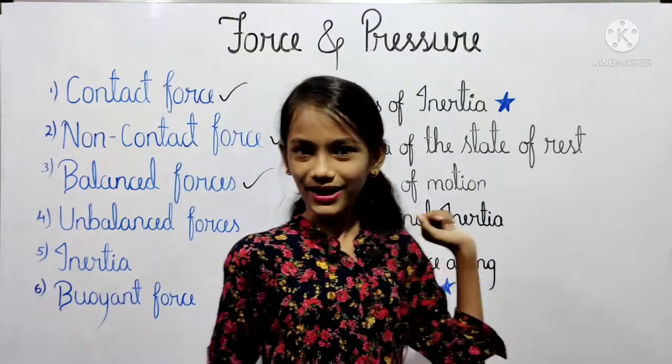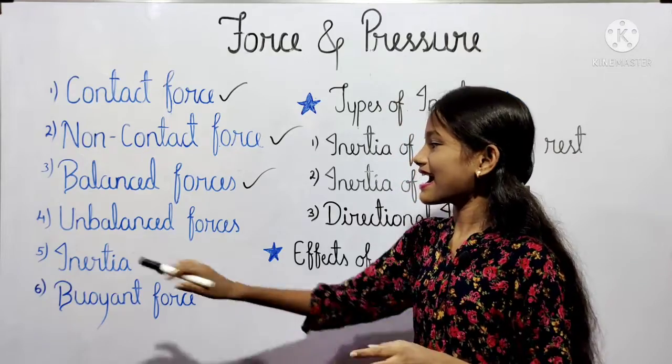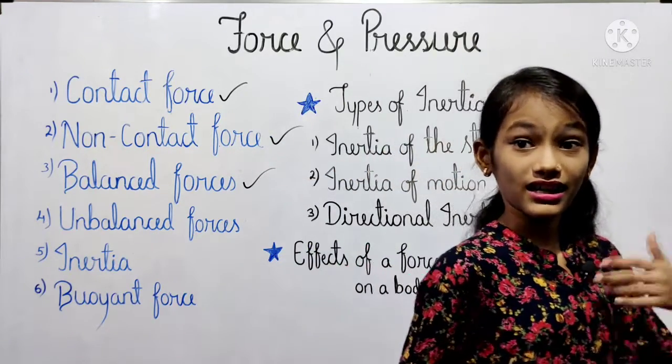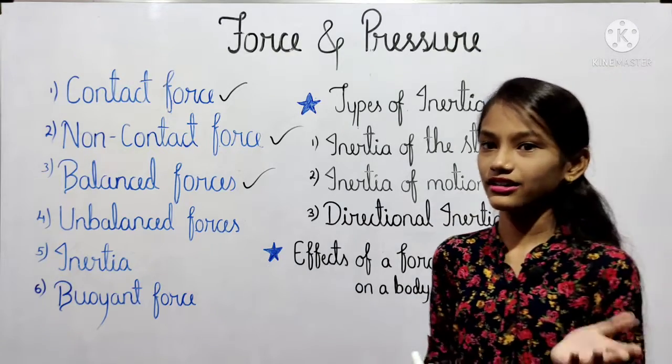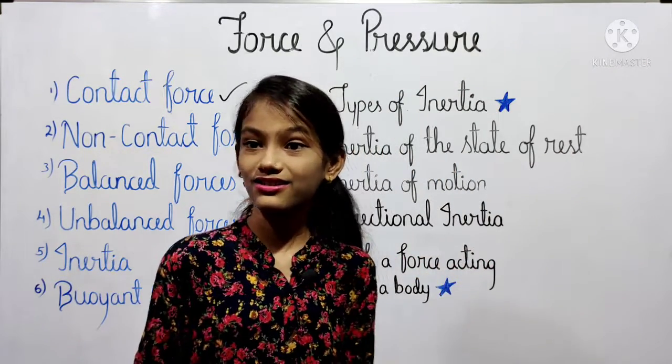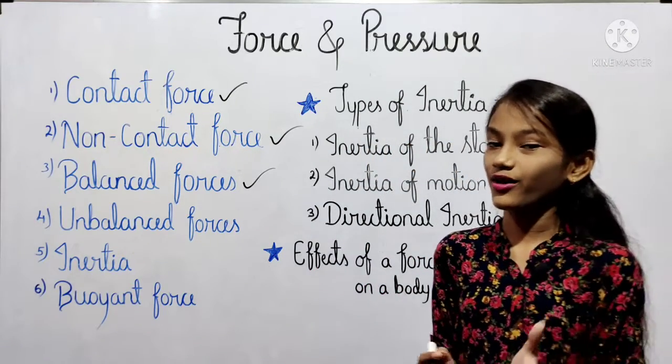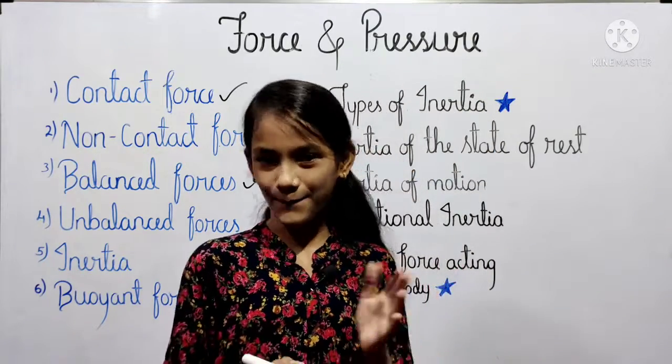Now we will see about our fourth point, that is the unbalanced forces यानी असंतुलित बल. If two or more forces act on the body such that the resultant is not zero, the resultant is an unbalanced force and it produces acceleration in the body.